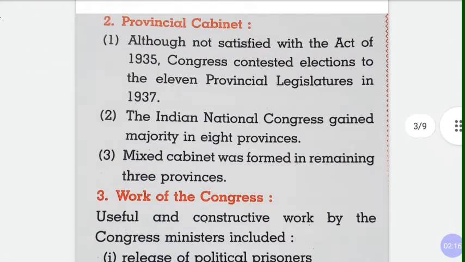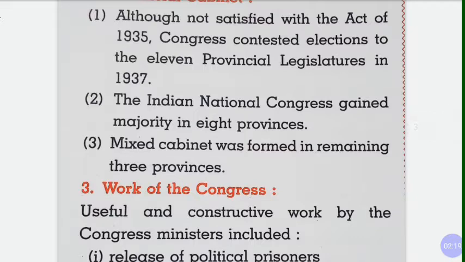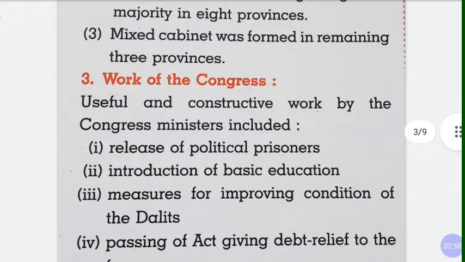Next comes provincial cabinet. Although not satisfied with the Act of 1935, Congress contested elections to the 11 provincial legislatures in 1937. Though they were not satisfied, they were not happy, but still elections were fought in 11 provincial legislatures, in 11 provinces, in 11 areas. The Indian National Congress gained majority in 8 provinces. So they were elected from 8 places; they contested in 11 and won in 8 of them. And in the remaining 3 areas, a mixed cabinet was formed. Work of Congress.